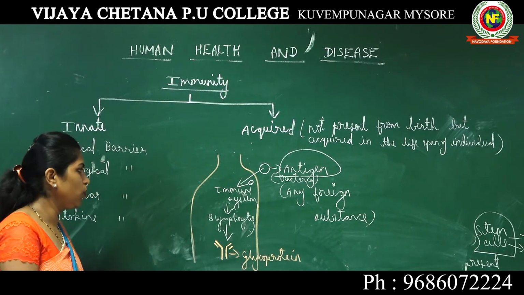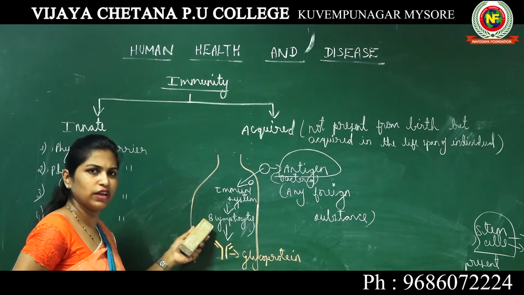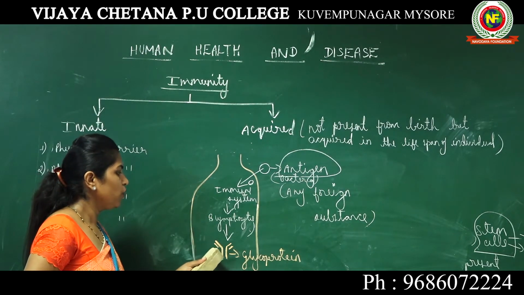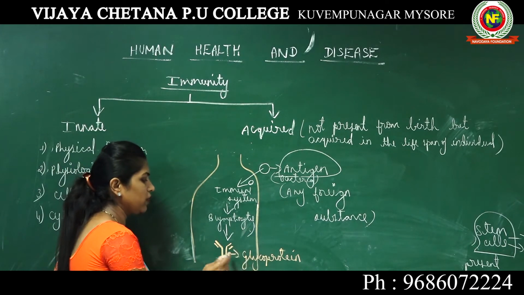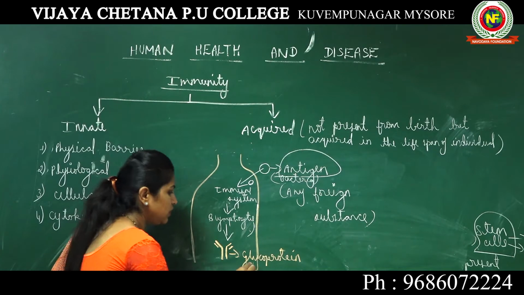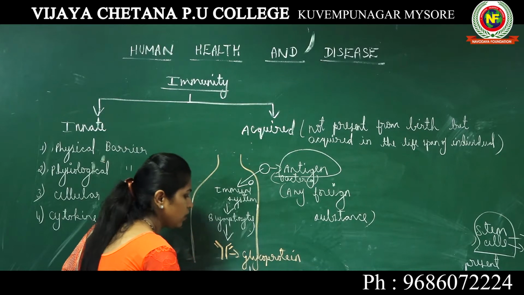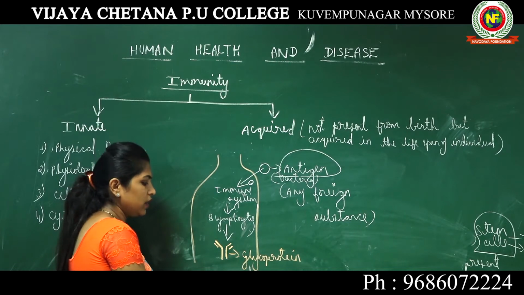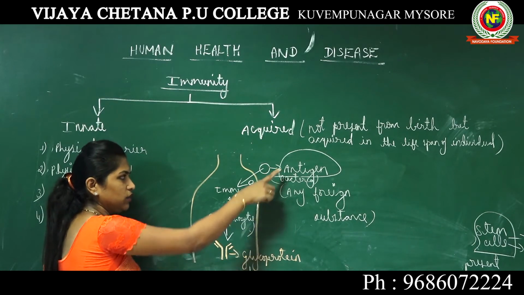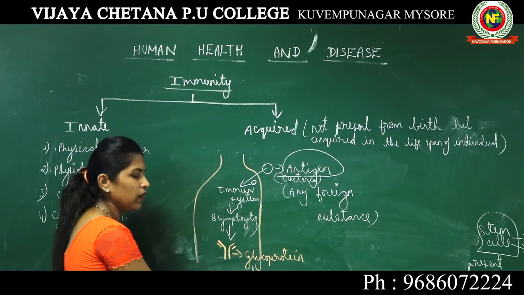These structures are known as antibodies, the bodies against this antigen. They are going to produce some particles which are going to fight with this antigen. So such structures are known as antibodies.